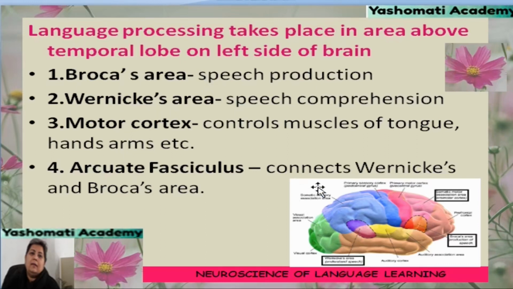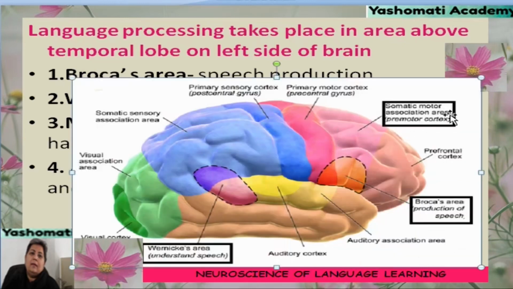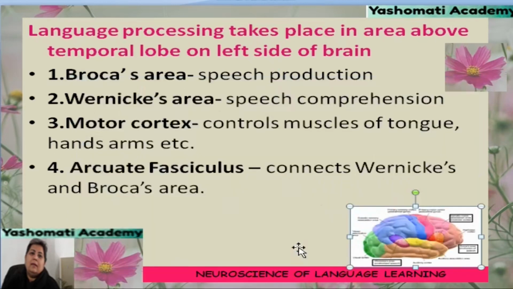Let us try to find their location in this picture. This part of the area is called the motor area, and this is Broca's area, located in the frontal lobe, and Wernicke's area is located in the parietal lobe. So, that band of neurons which is connecting these two areas is called the arcuate fasciculus.